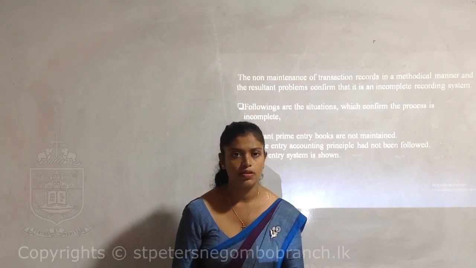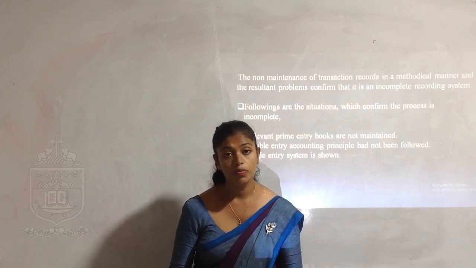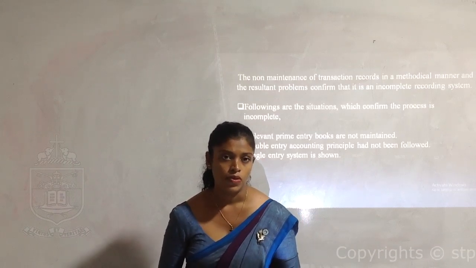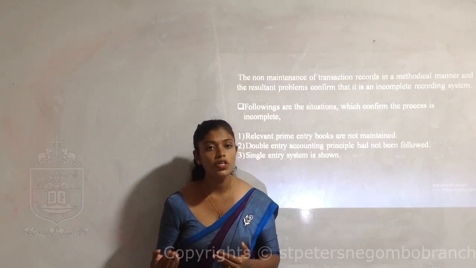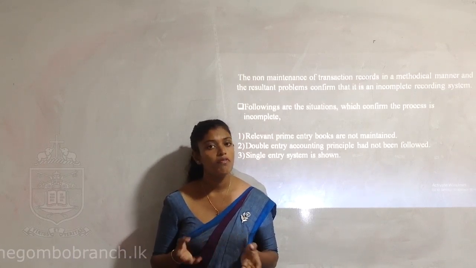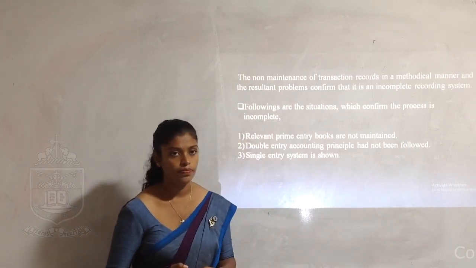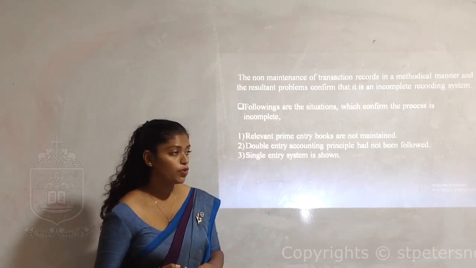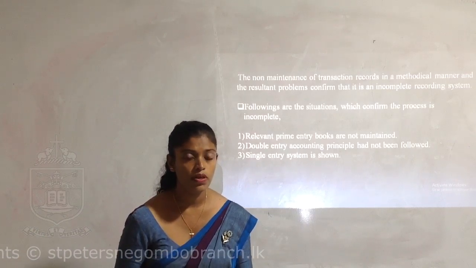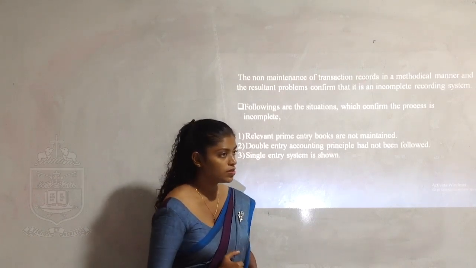But my dear children, when we come to the financial statement, we won't say debit and credit. Do you know the reason for that? Because financial statements are referred to by people who have accounting knowledge and who do not. So when we provide information to the stakeholders, it should be understandable by everyone, whether they have the knowledge or not. So, my children, if you are not conducting the double entry system in your financial accounting system, we consider that system as incomplete records.